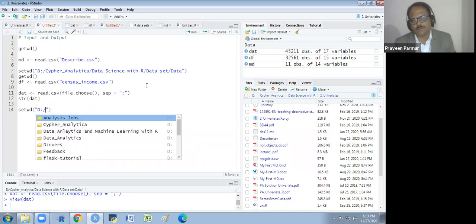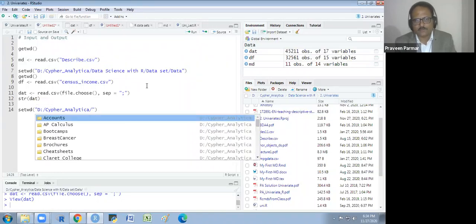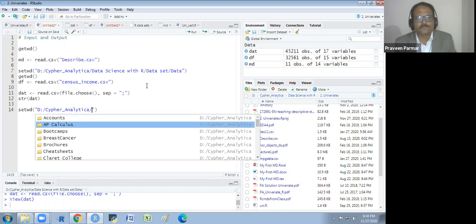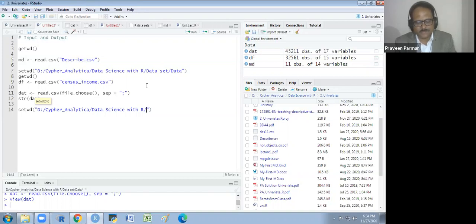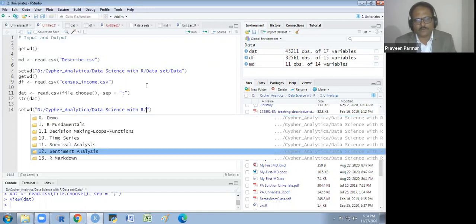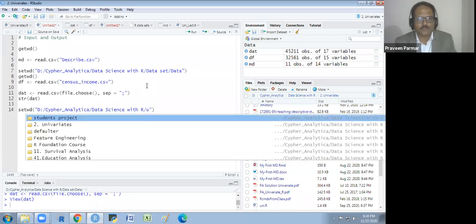You just press control and space after writing the directory name with the forward slash, and then you select it, it is in the Cipher Analytica, and then again I use control space, and then it is the data science with R, then control space, and it is the univariate.